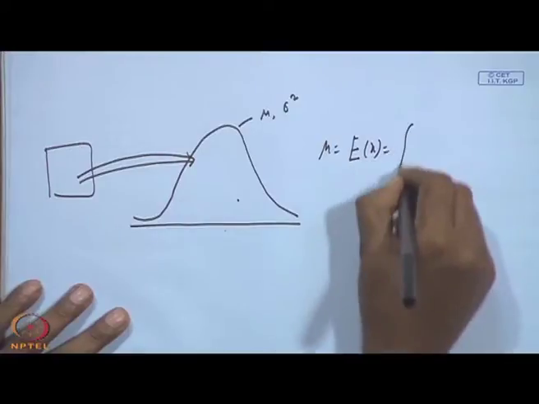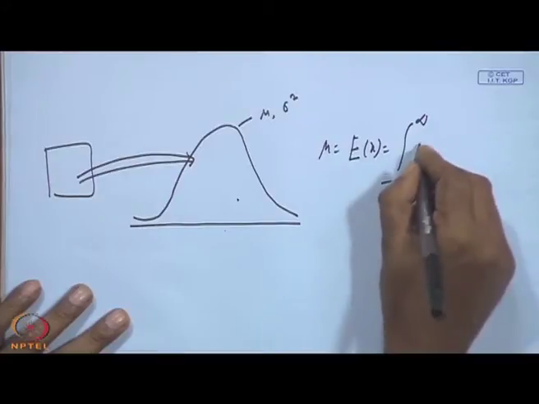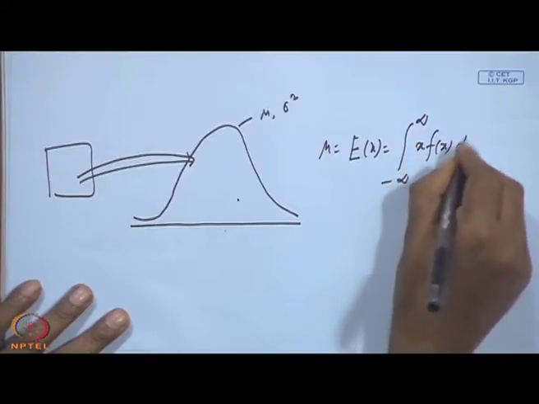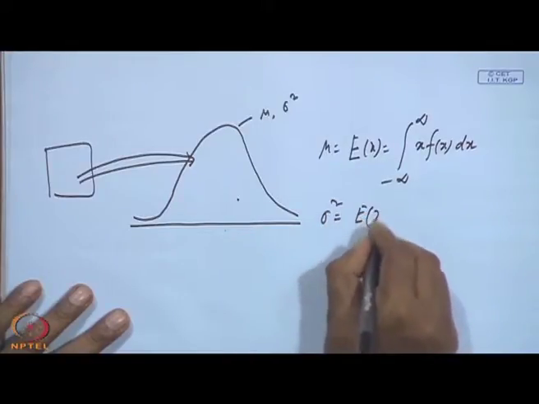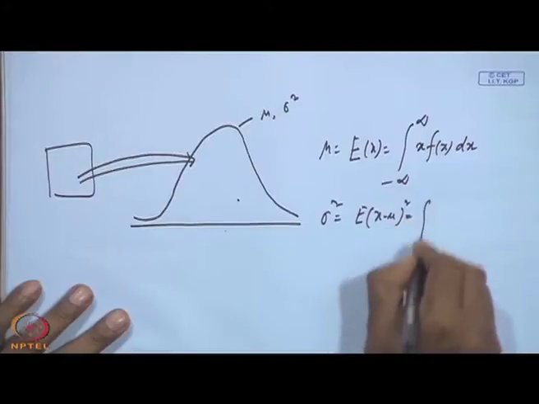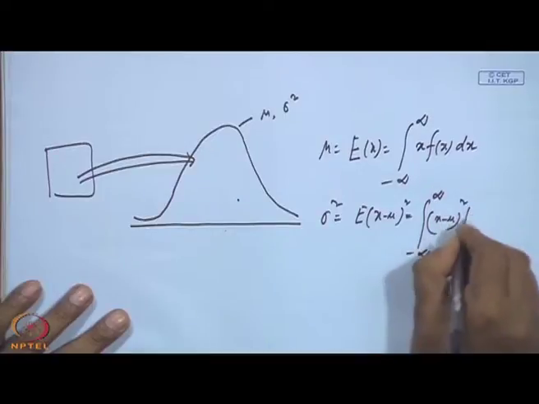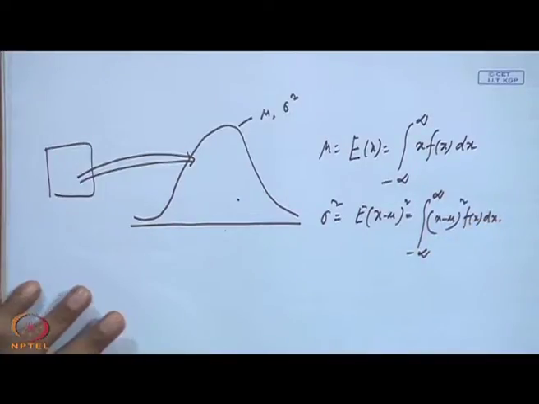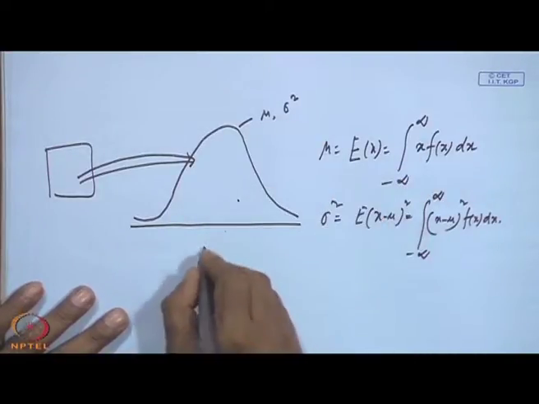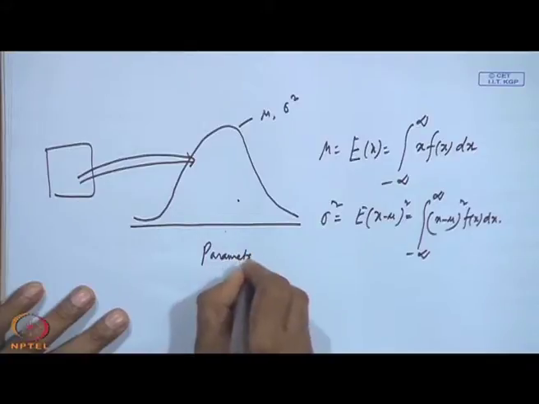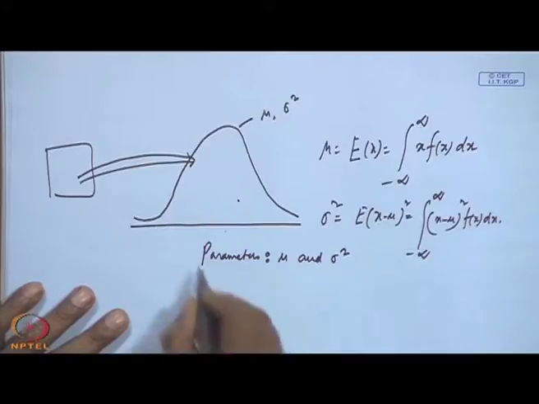Expected value of x is the integral from minus infinity to plus infinity, depending on the range for which the variable is defined, of x f(x) dx, and your sigma square is nothing but again the integral of (x minus mu) whole square f(x) dx. So, I am saying the parameters are mu and sigma square here.